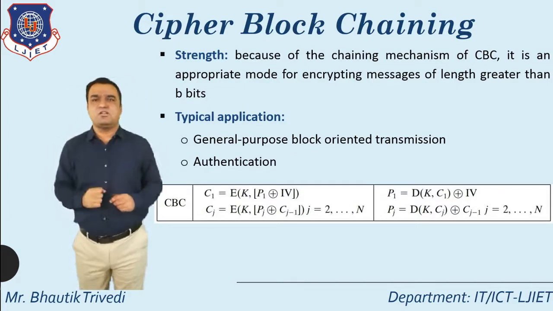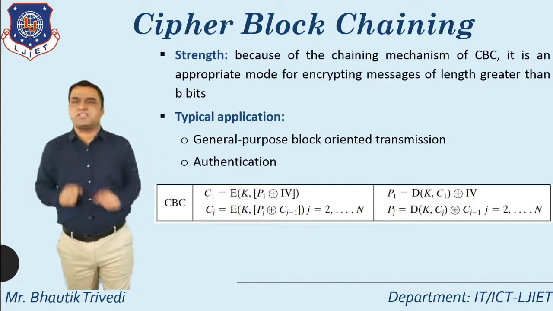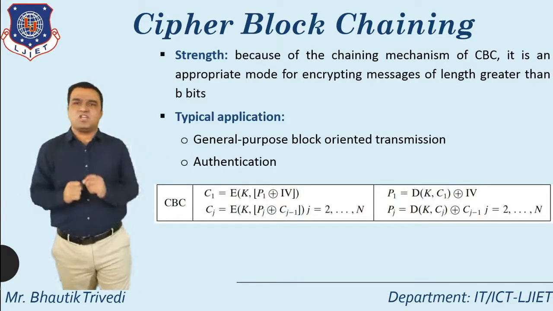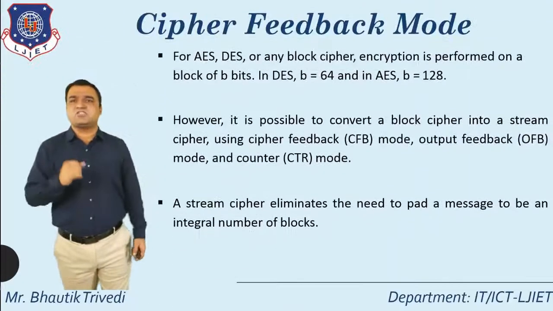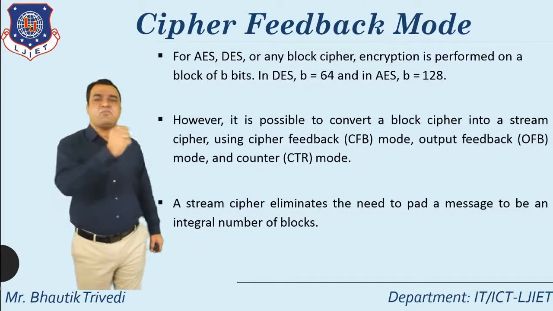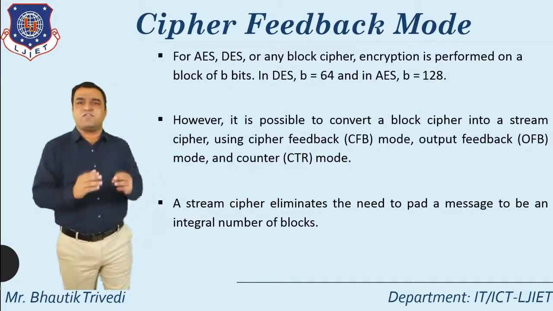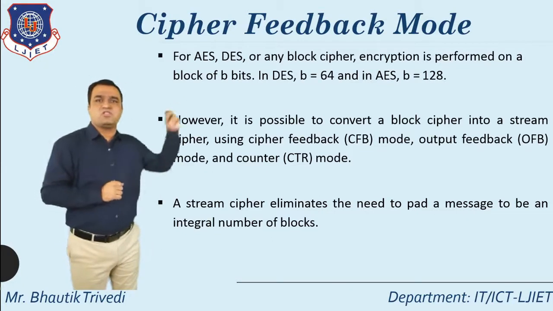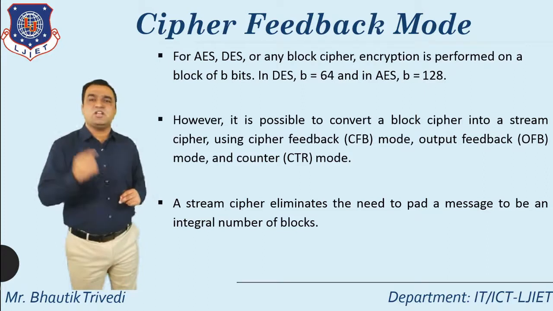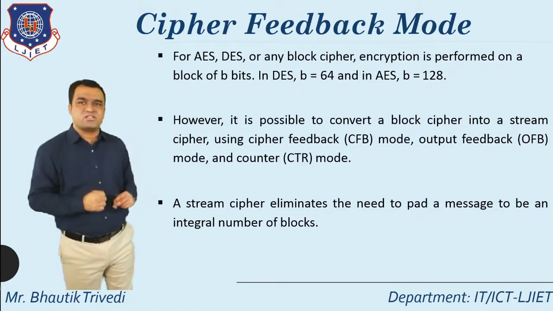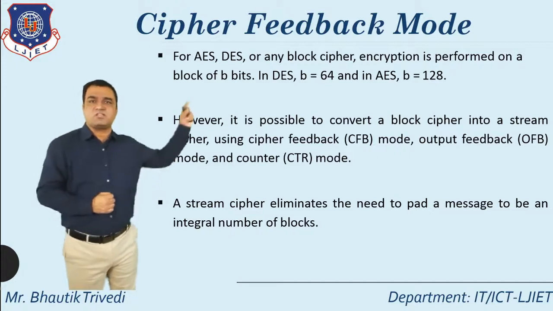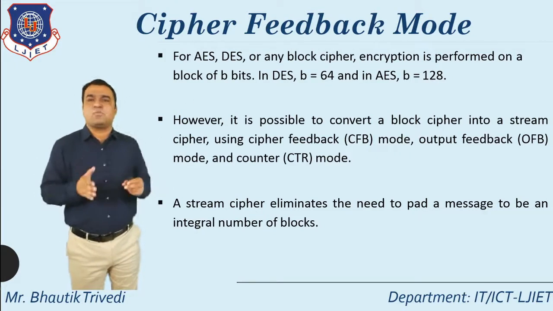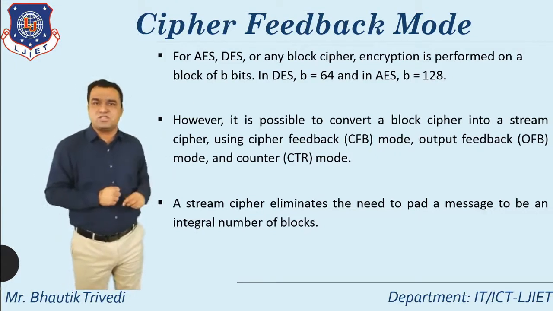The last important mode of operation for today's session, and the most typical one, is known as CFB, the cipher feedback mode. Here you just see, as all of you know, in DES the total number of block bits is 64. In AES the total number of block bits is 128. So block cipher modes of operation are generally used with these.